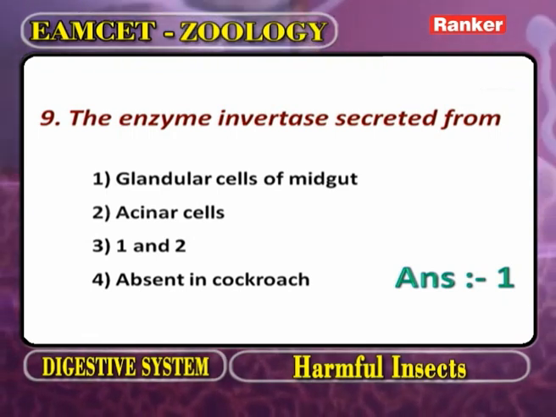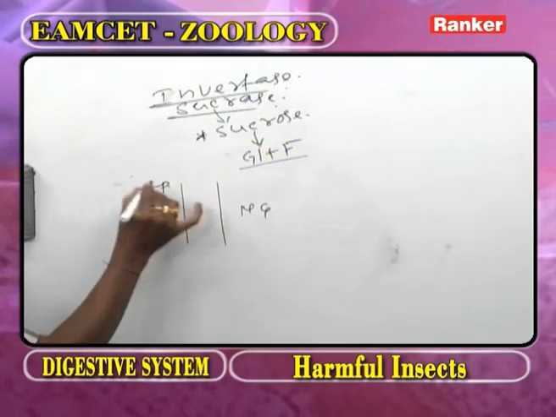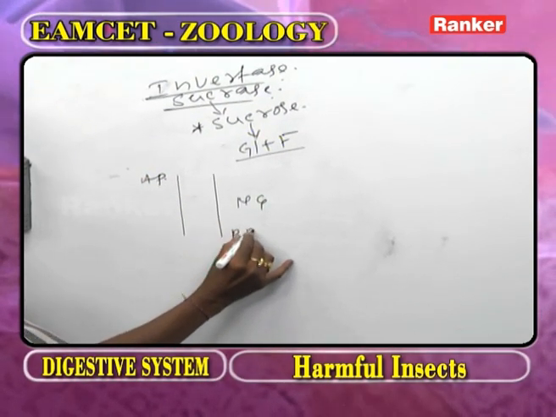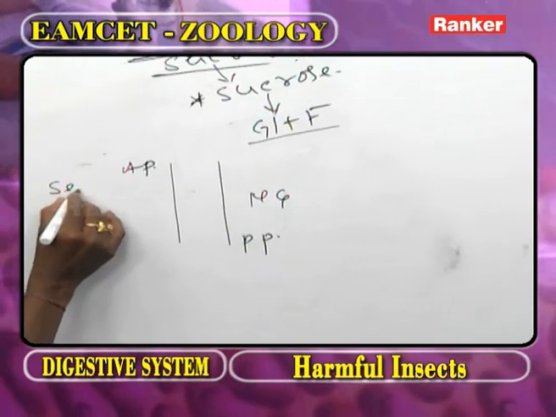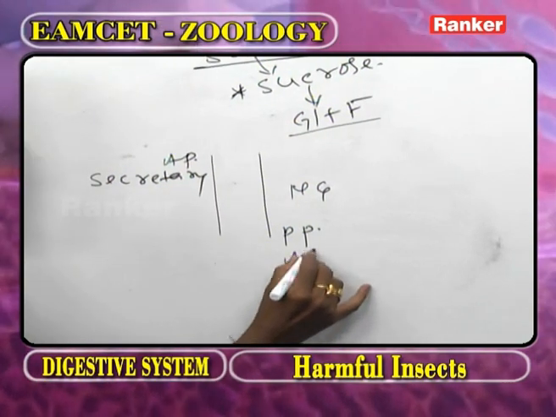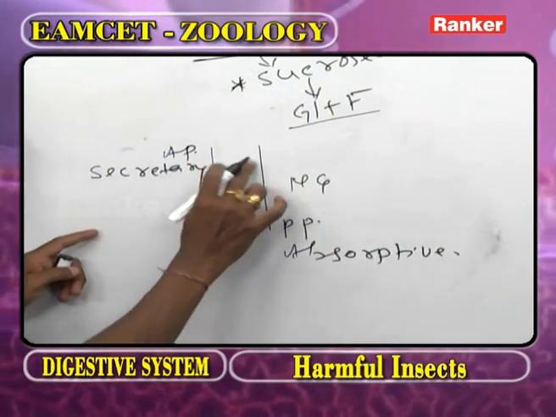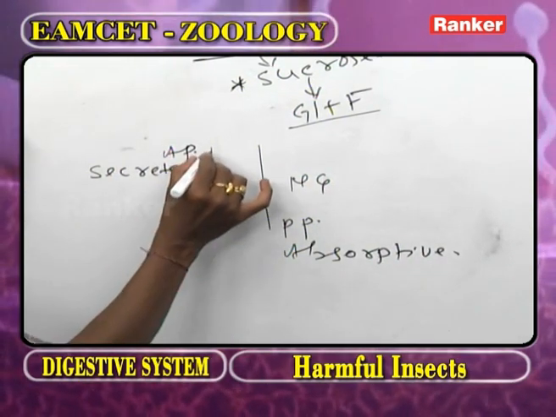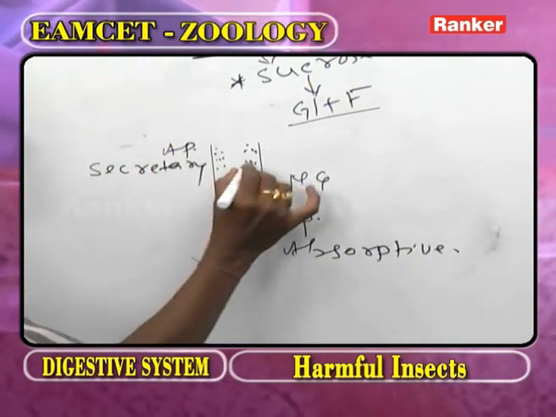Now this part we call the midgut. This is the anterior part of the midgut, and the posterior part of the midgut. The anterior part is called the secretory part. The posterior part is called absorptive. Now as we observe the anterior part, here the cells are present. They are called